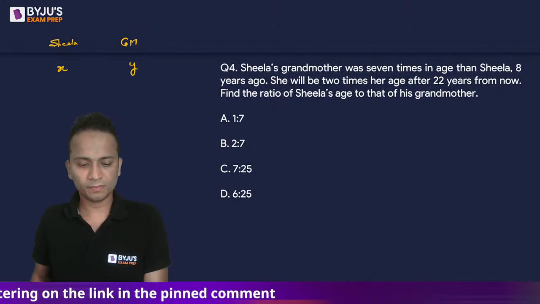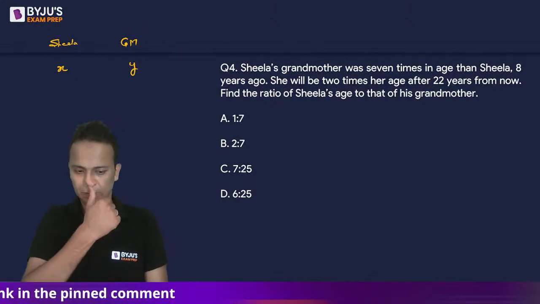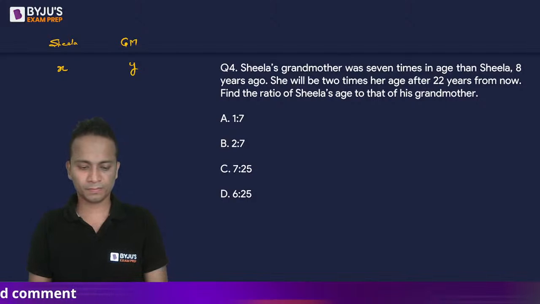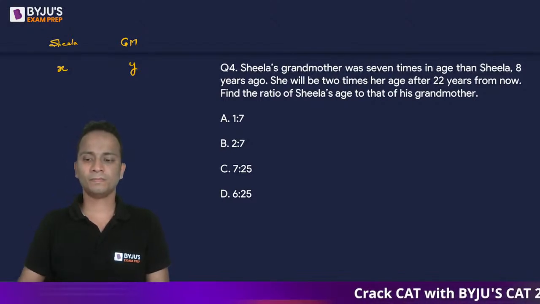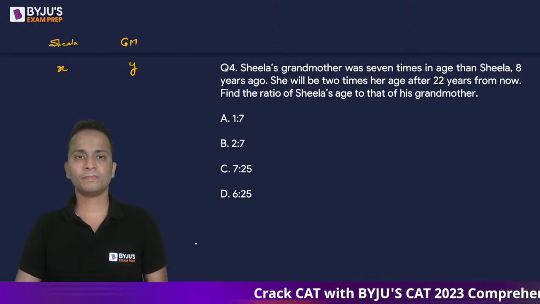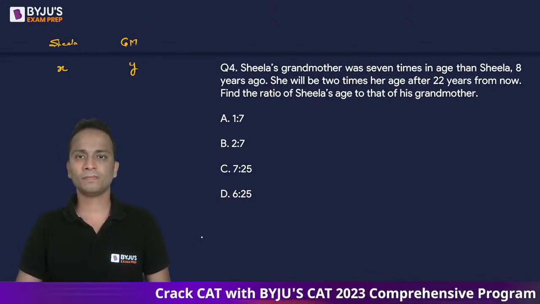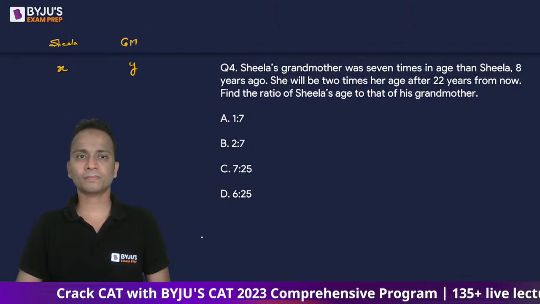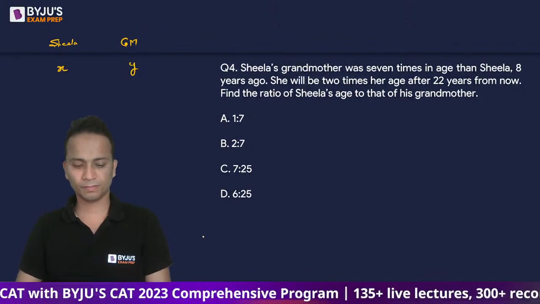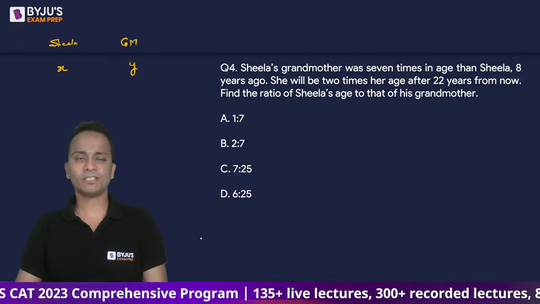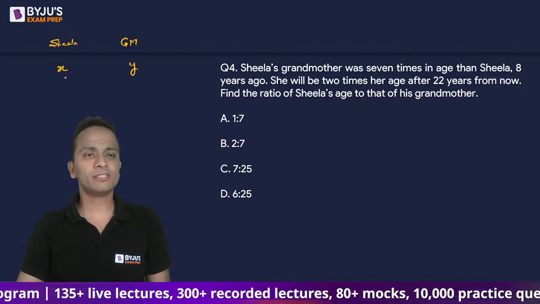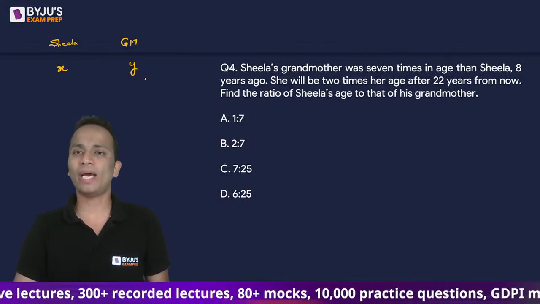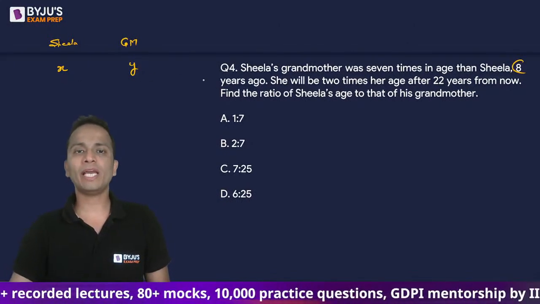Any answer for this one? All right, so let's start making the equations. Now, Sheila, let's say the present age is X and grandmother present age Y. Now, first statement is talking about 8 years ago.